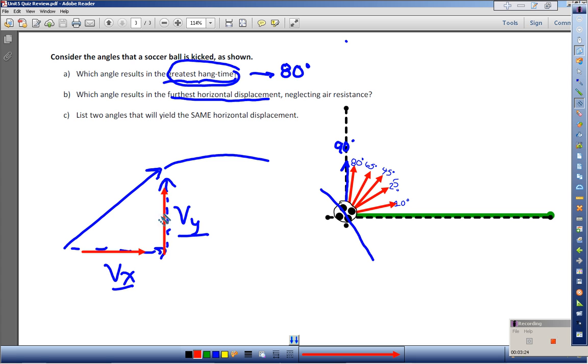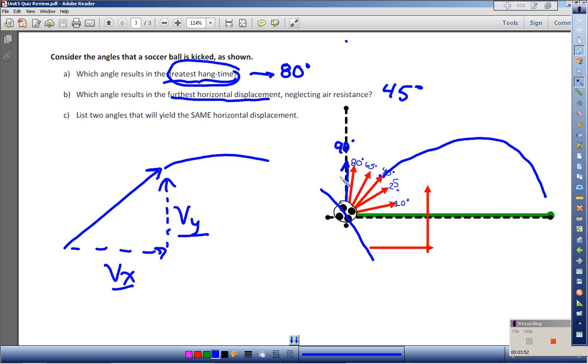When these components are equal, they offer the best balance of hang time and downfield velocity. The greater the downfield velocity, the faster I'll be moving in this direction, and the more hang time I have, the longer I'll be moving in that direction. So it turns out that the angle of 45 degrees is going to give me the largest downfield displacement.